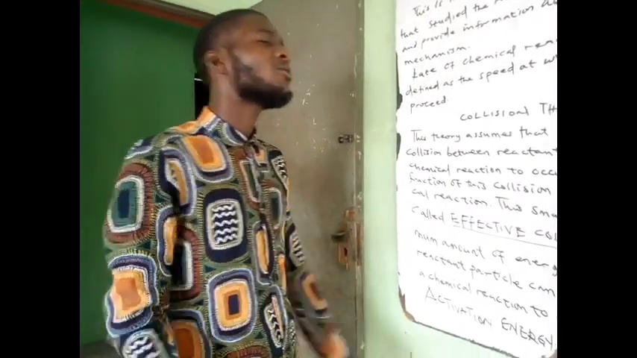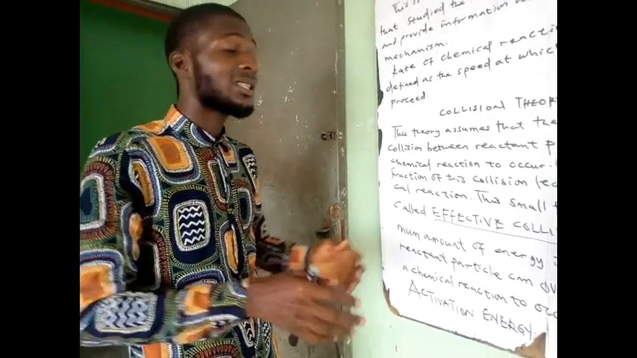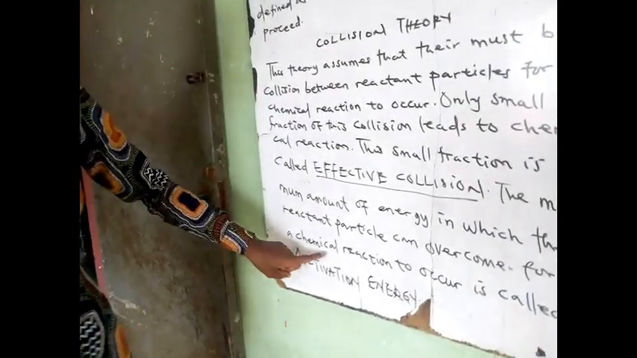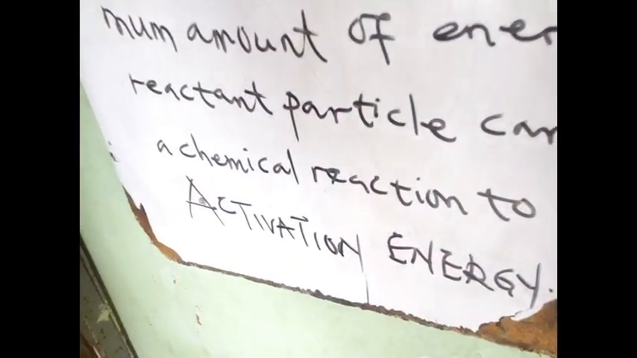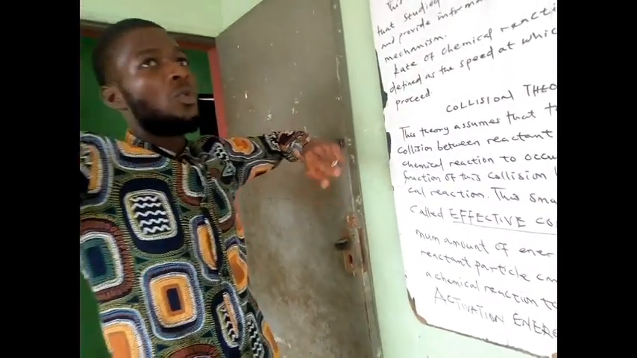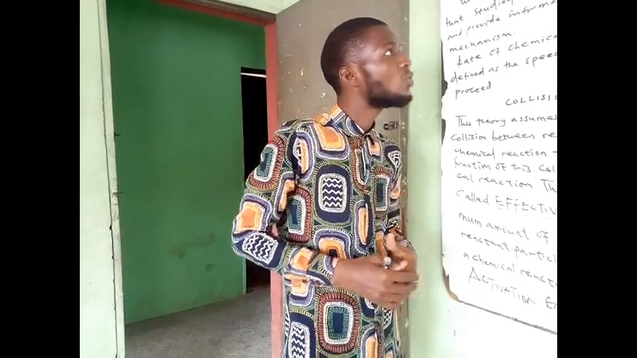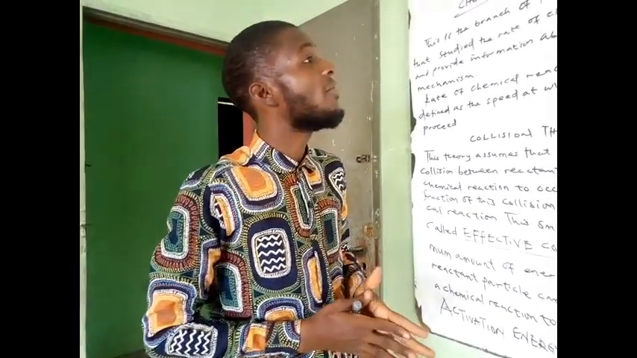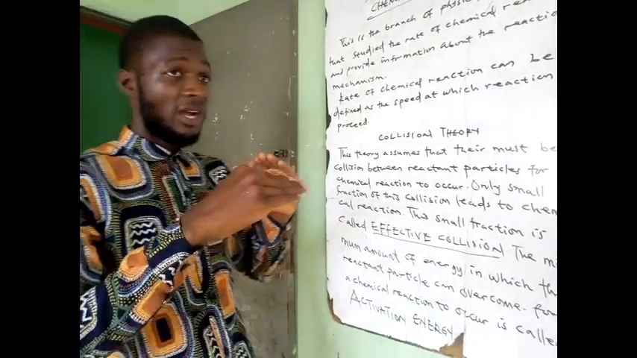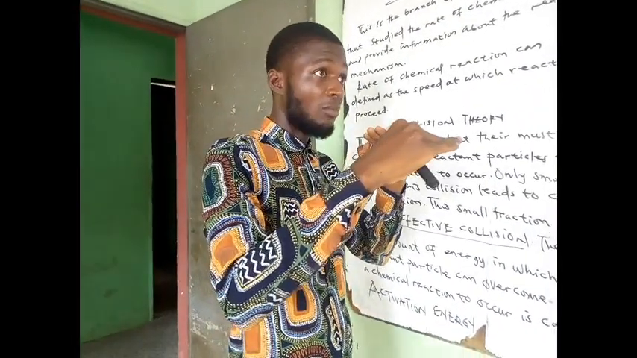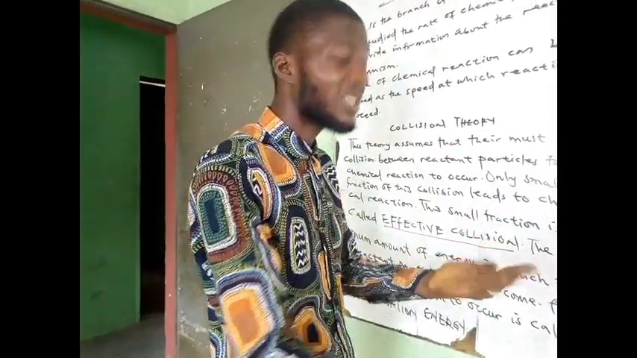Now, the minimum amount of energy that the reactant particles must overcome for a chemical reaction to occur is called the activation energy. This activation energy is like a mountain the reactant particles must overcome. They will climb the mountain and go down to form a final product. This activation energy is also known as an energy barrier. It's just a barrier the reactant particles must face and overcome before a product can be formed.